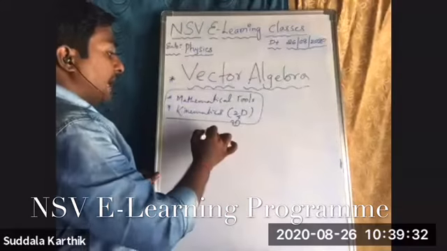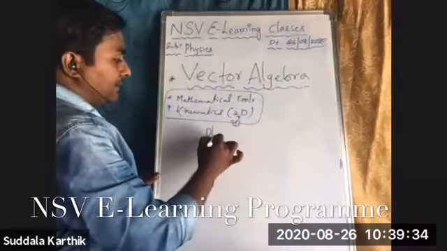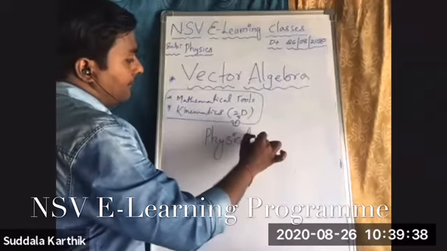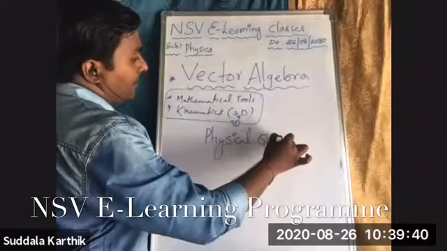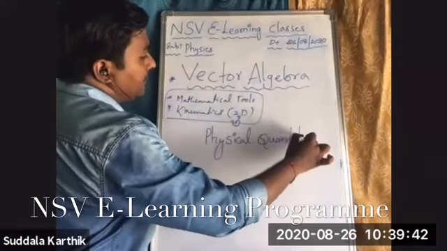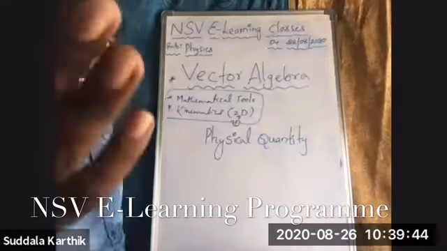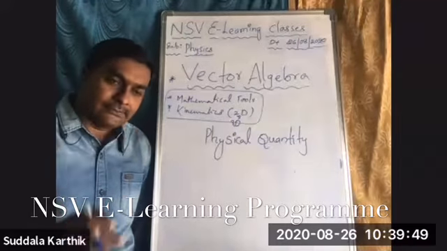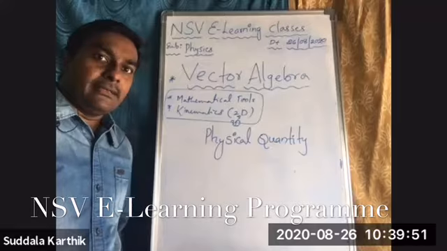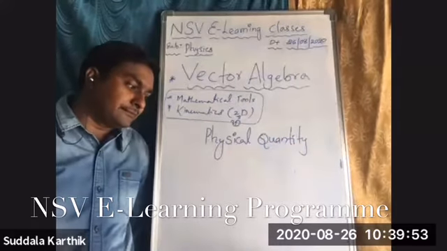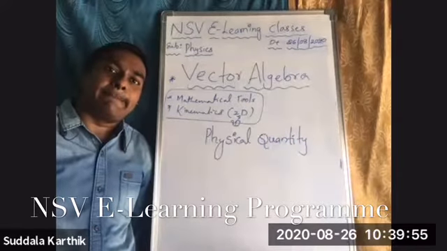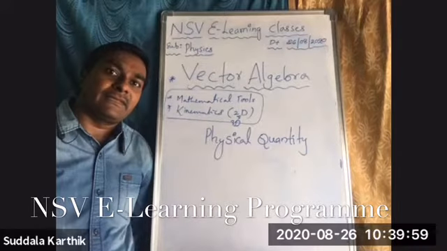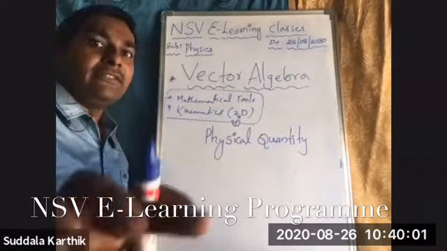what is a vector? I told you in the beginning of my classes, physical quantity. Can anyone say what is a physical quantity?